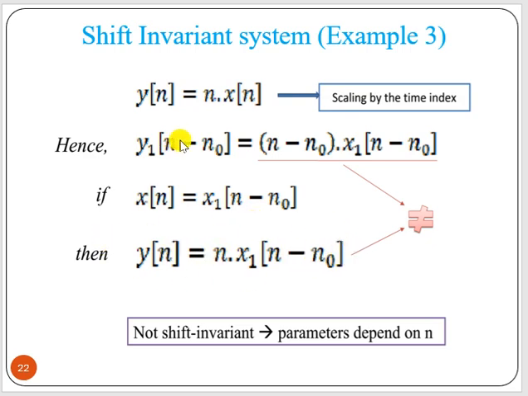Now if we delay the output, y1 of n minus n0, here n should be n minus n0, times x1 of n minus n0. Here both the n's are delayed if you delay the output. But if you only delay the input term x1 of n minus n0, this n will stay as it is. So these two are not the same. So it is shift variant, or not shift invariant. The parameter depends on this n value.